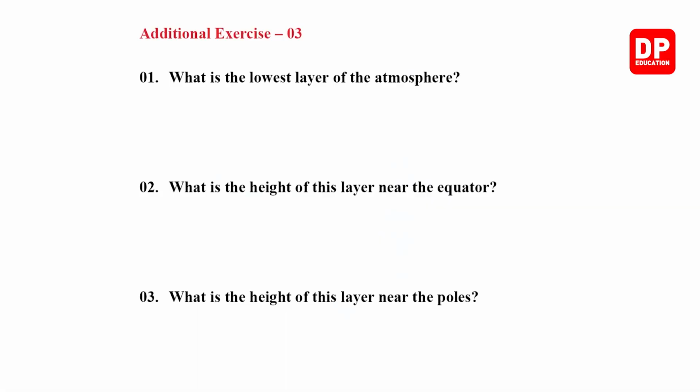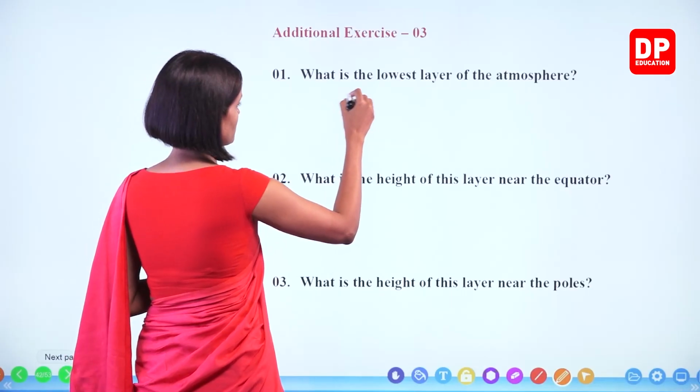Number 3. What is the lowest layer of the atmosphere? The closest layer to the earth is the troposphere.